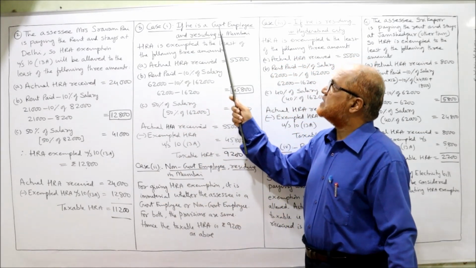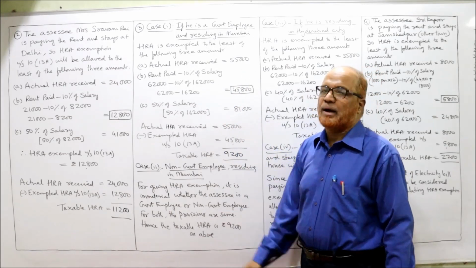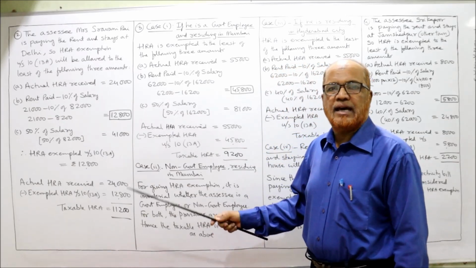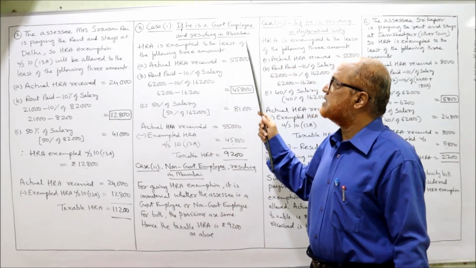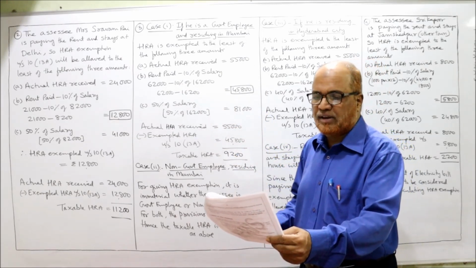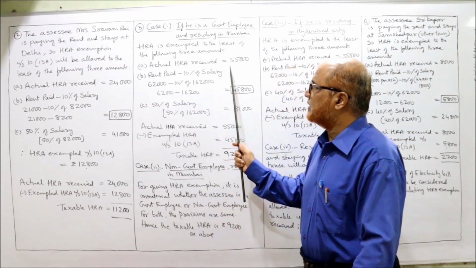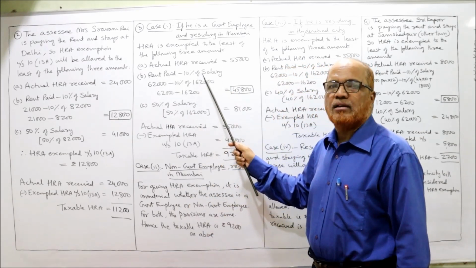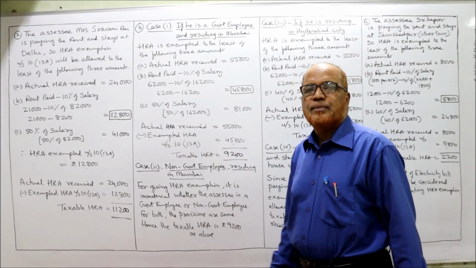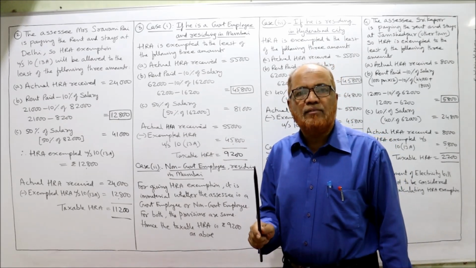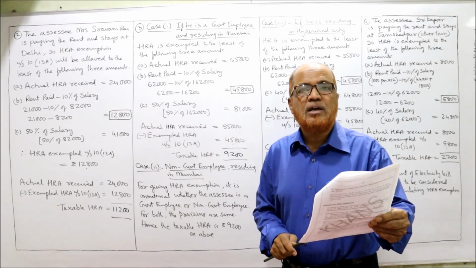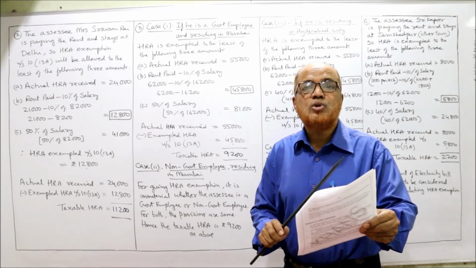So case 1: he is a government employee residing in Mumbai. He is paying the rent, so HRA will be allowed as exemption, to the extent of the least of the following 3 amounts. Actual HRA received, 55,000, is given in the problem. Rent paid minus 10% of salary. Rent paid is 62,000. Salary means basic pay only. DA will be included if it enters for retirement benefit. Here DA is given, but it is not given whether it is entering or not, so we should not take it.